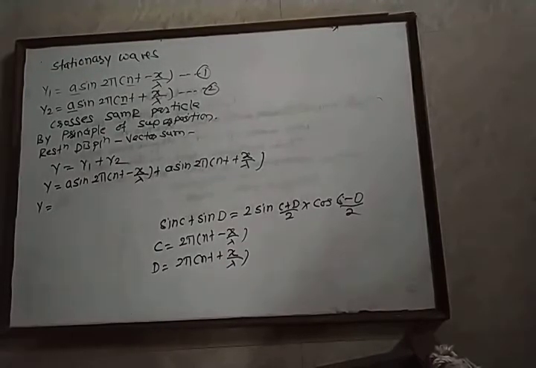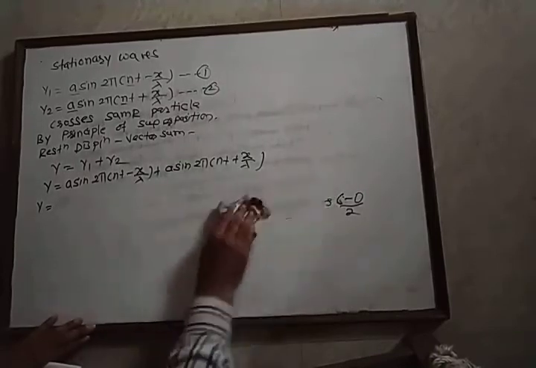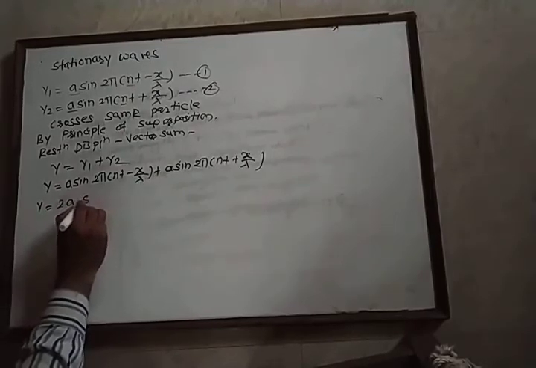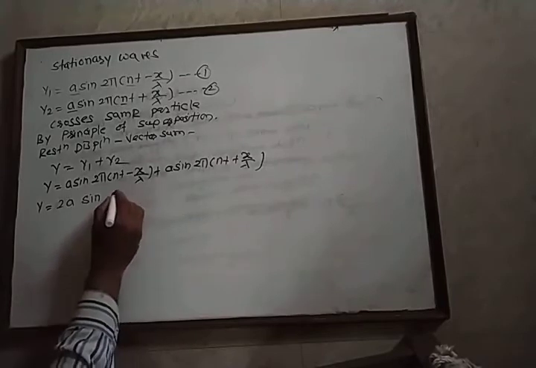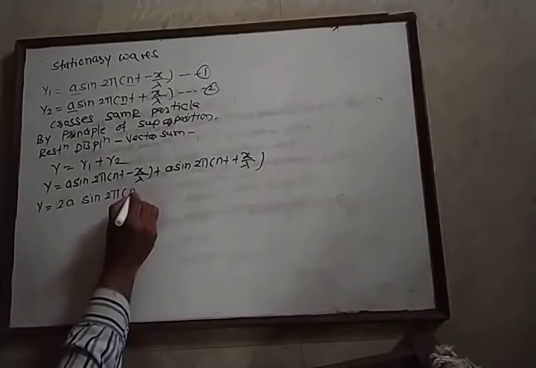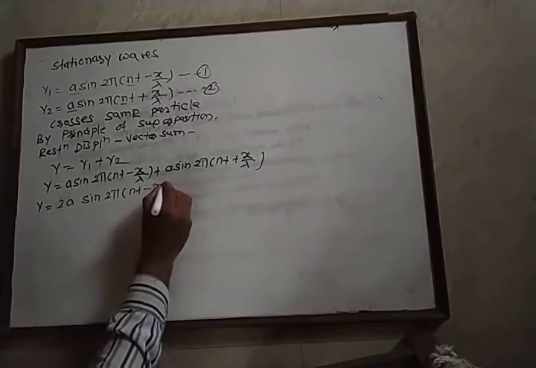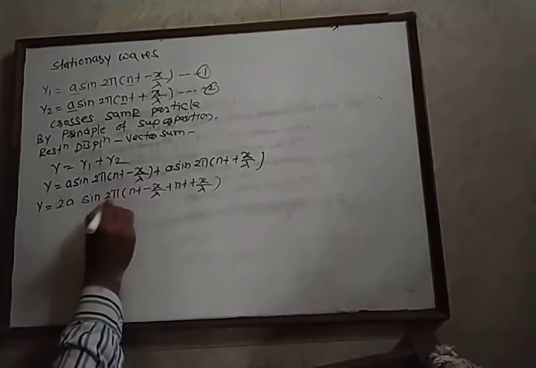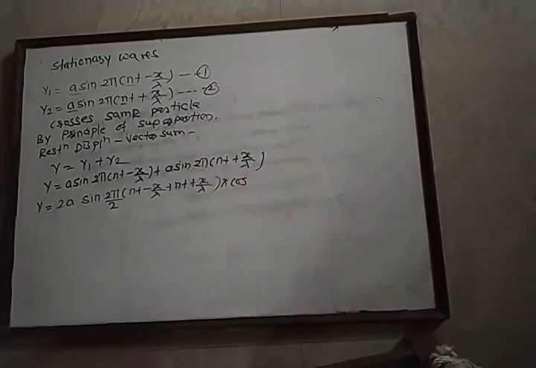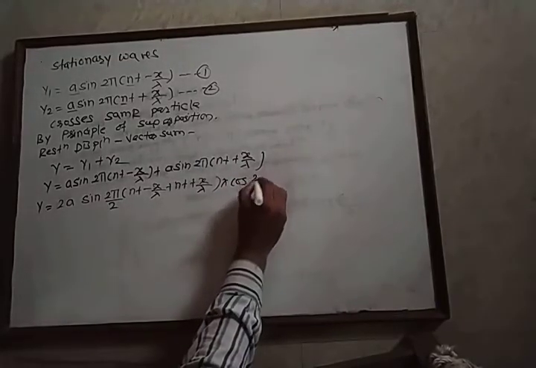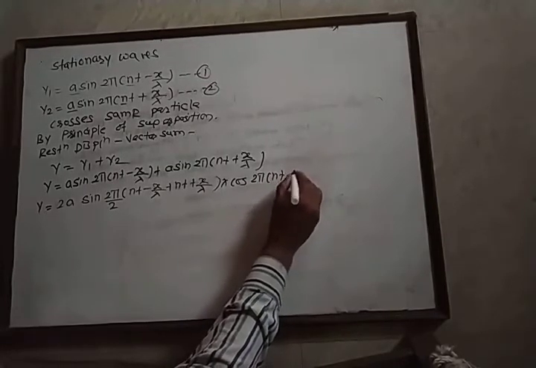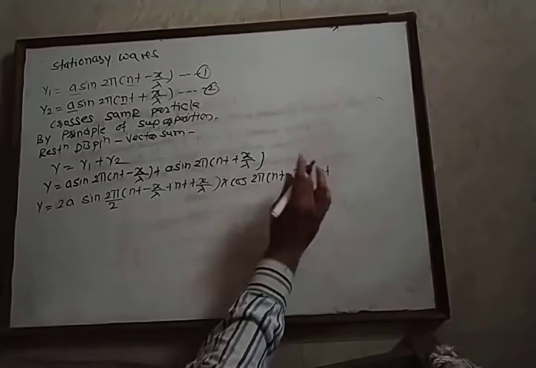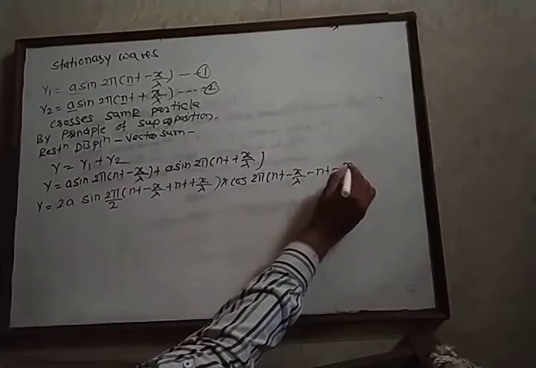By using the formula sin C plus sin D, we get 2a into sin of (C plus D) upon 2, that is 2π n(t minus x upon lambda) plus n(t plus x upon lambda) upon 2, into cos of (C minus D) upon 2.